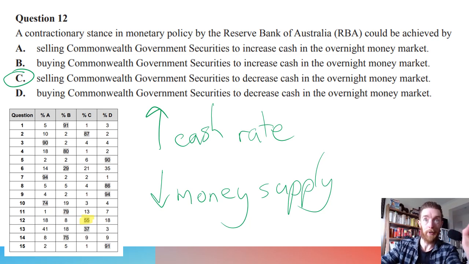So you just need to get down those 2 points. If you know they want to increase the cash rate, which means decreasing the money supply, you can get to that point. So selling government securities takes money out of the money supply, therefore that's the most correct answer. And you can see most people, if you look at the actual answers here, 73% of kids knew they wanted to decrease the money in the overnight money market, and then they were just kind of flipping a coin on selling or buying. Selling takes money out of the money supply, buying puts money in. Make a note of that somewhere really clear, simple. Selling, less money supply, buying, more money supply. Then hopefully you will not ever get that wrong.